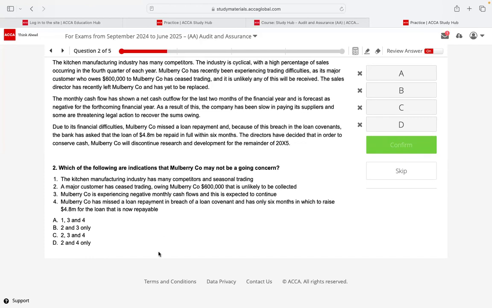The manufacturing industry has seasonality, and that's not really an indicator because that's normal. That's an audit concern. So 2 definitely will be an answer. Yeah, point number 2. 3 also comes. Loan repayment, the fourth point, is a financial indicator. So the answer will be 2, 3, 4. Yeah, 2, 3, 4. Okay.